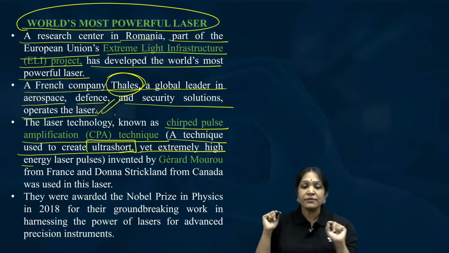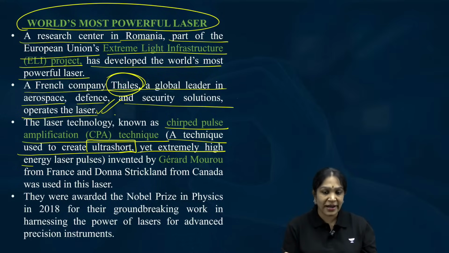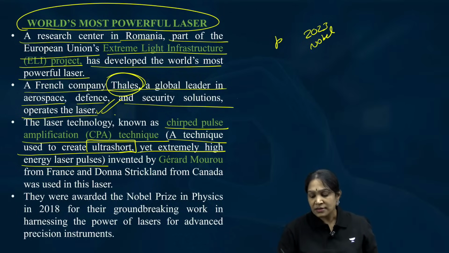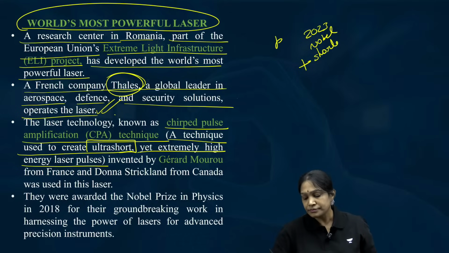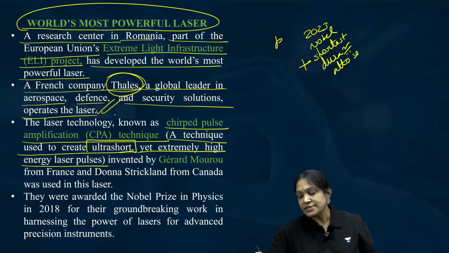In the 2023 Nobel Prize in Physics for attosecond pulses, what is the advantage? Powerful is not the point there. The speciality there is the shortest duration. Attosecond, that is 10 to the power of minus 18 of a second. That is the plus point.